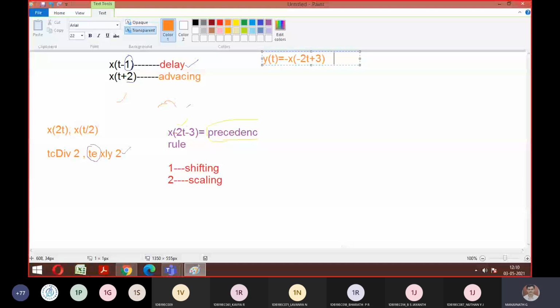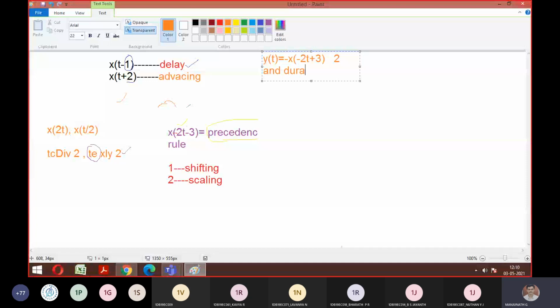Just change the word. So x of t is a rectangular pulse of amplitude is 2, and duration is from minus 1 to plus 1. I hope you got the question. Duration is from minus 1 to plus 1.